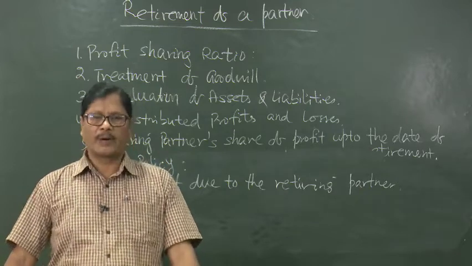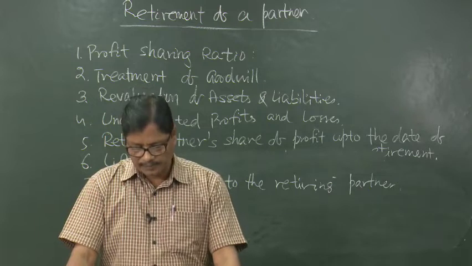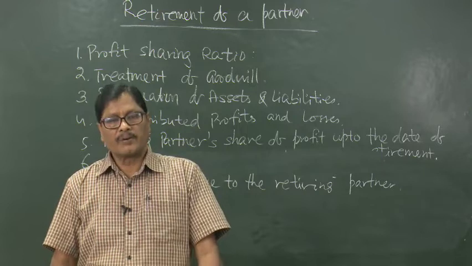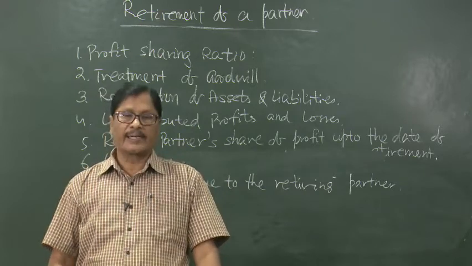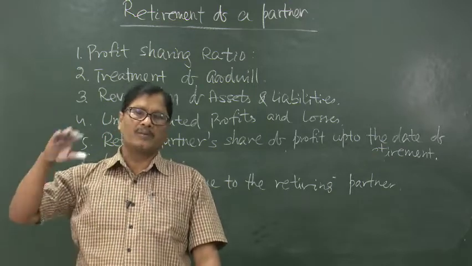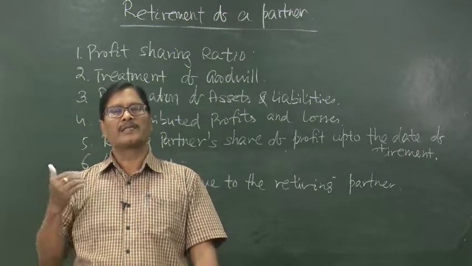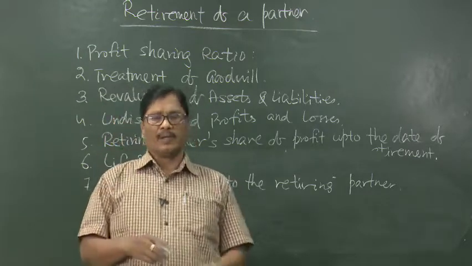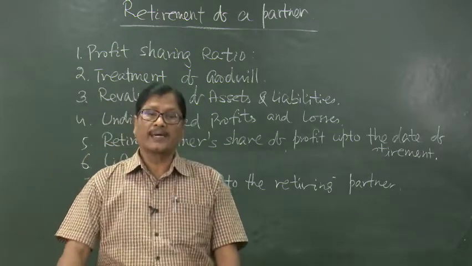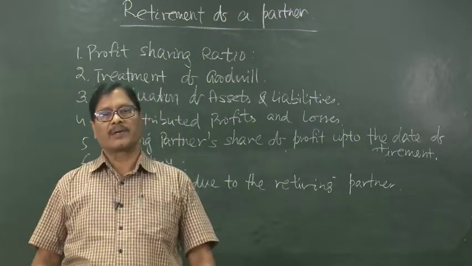Now, he will be debited for what? If he has made some drawings or there is interest on drawings, for that his capital account will be debited. Loss on revaluation, if any, will be debited to his capital account, and then if there is accumulated losses, his capital account will be debited. So, from the total of the credit, we deduct the total of the debit, and whatever amount is due, that is the amount we have to give to him. Now, when he will be taking the cash, that amount will be retiring partner's capital account debited to cash account.